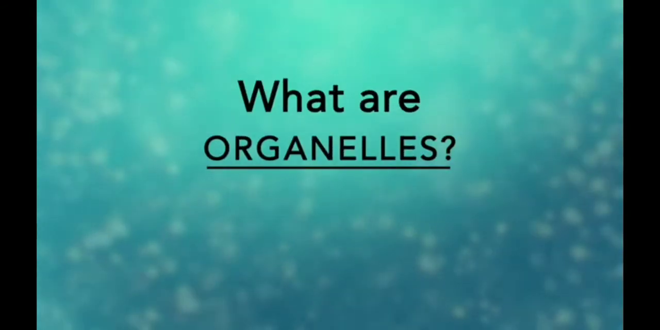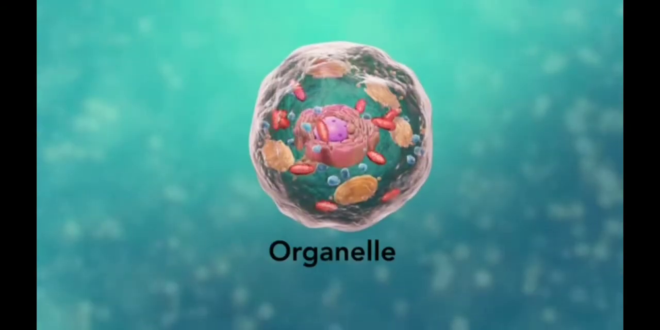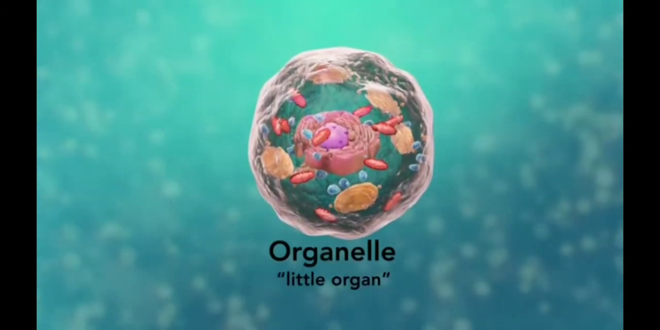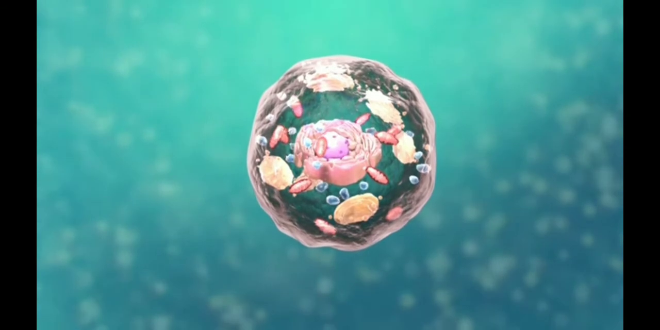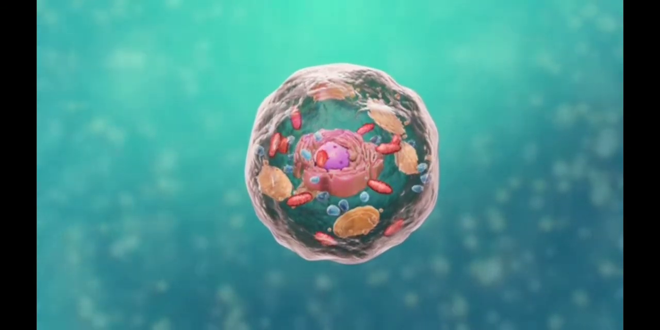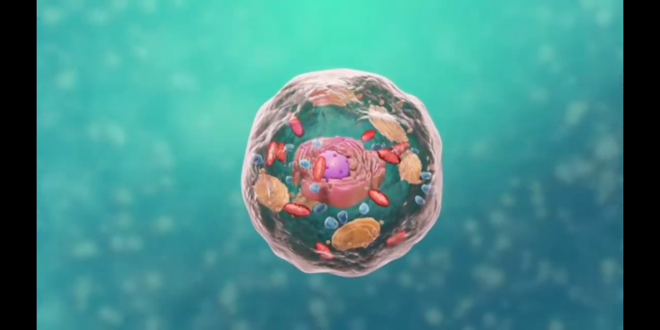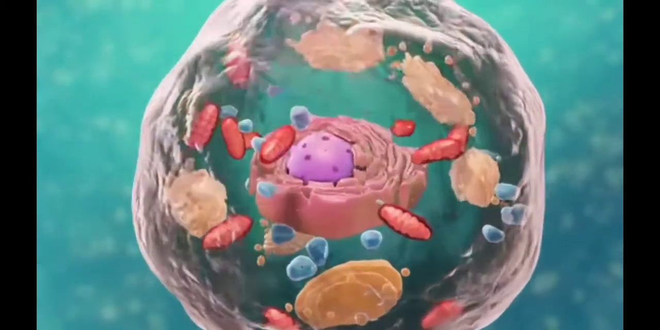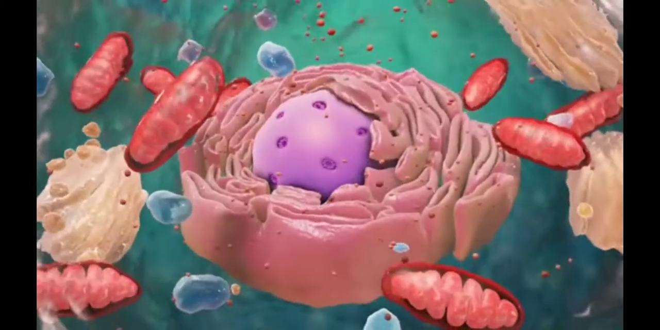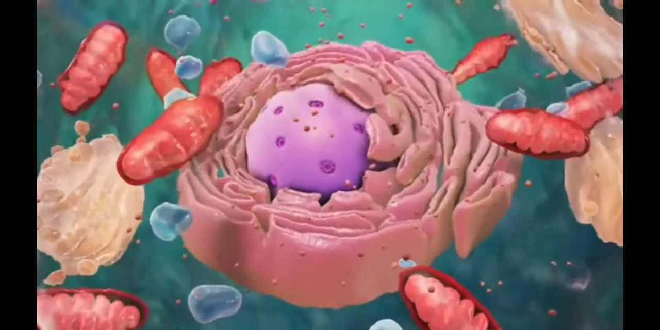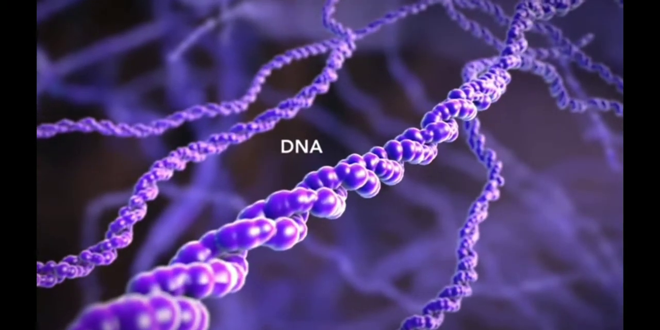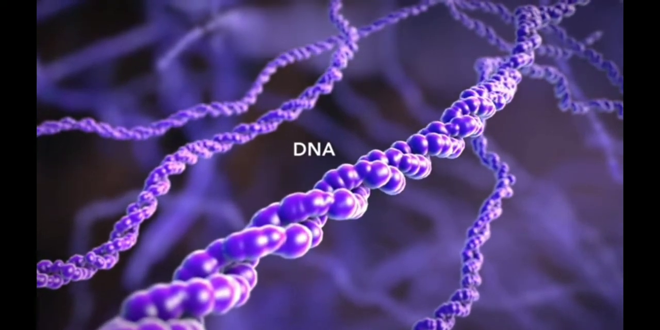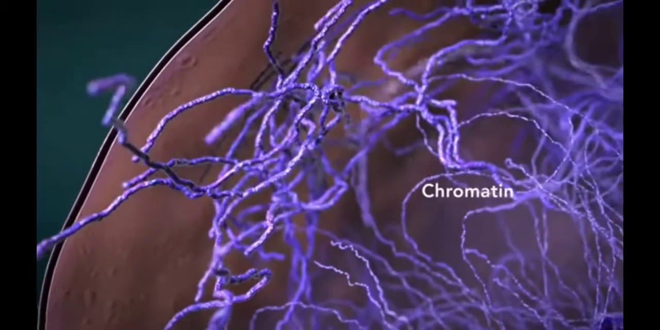So what are organelles? Organelle means little organ. Organelles are the specialized parts of cells that have unique jobs to perform. Let's start with nucleus. It is the control center of the cell. The nucleus contains DNA or genetic material. DNA dictates what the cell is going to do and how it's going to do it.